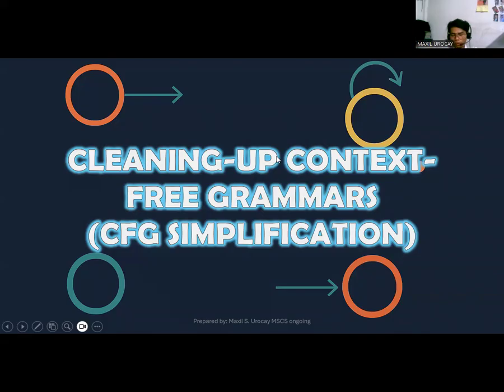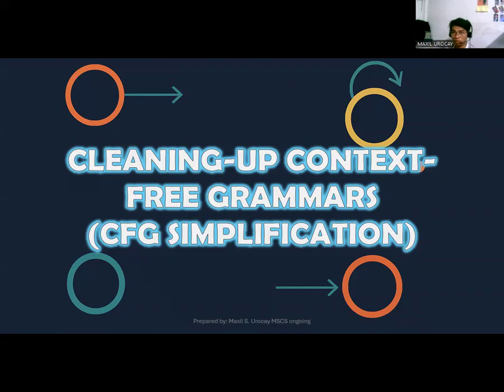So I'll begin to discuss another set of topics which we will work on, which is cleaning up context-free grammars, also known as context-free grammar simplification.